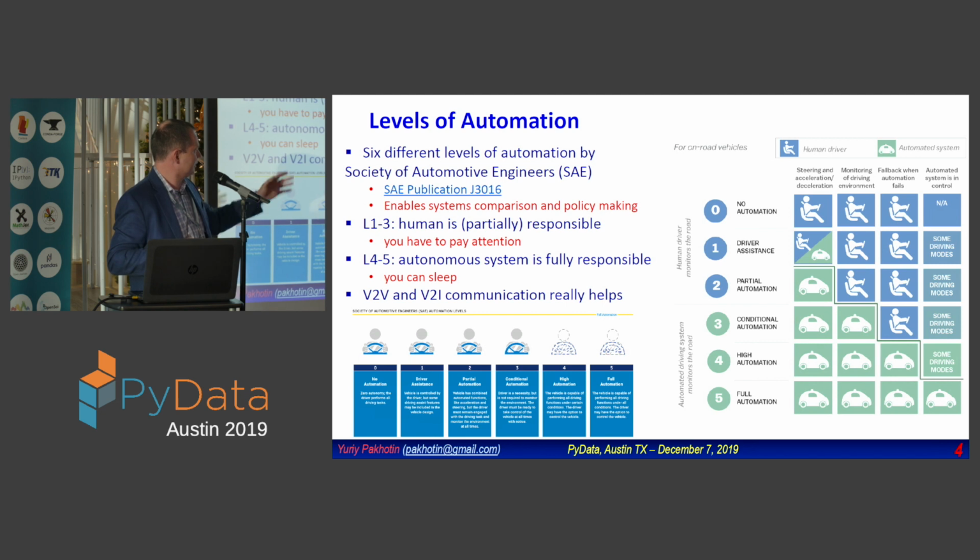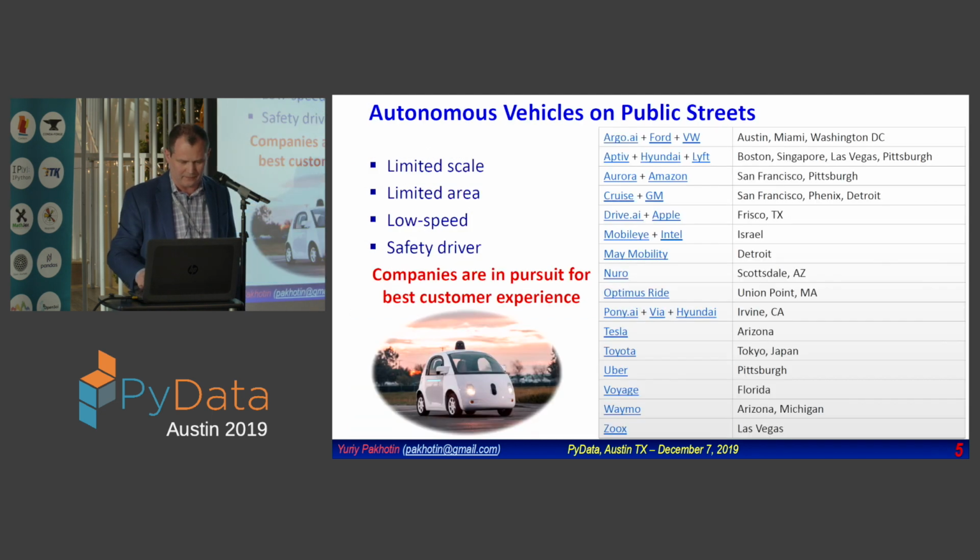So the regular plot with levels of automation. Probably many people have seen that. It's quite popular over the last few days. There are 5 different levels of automation, and what we want is full automation, level 5. We are not there yet. Tesla or other vehicles that have some autonomous driving capabilities are at level 2, and probably some share at level 3 and 4, but mostly at level 2.